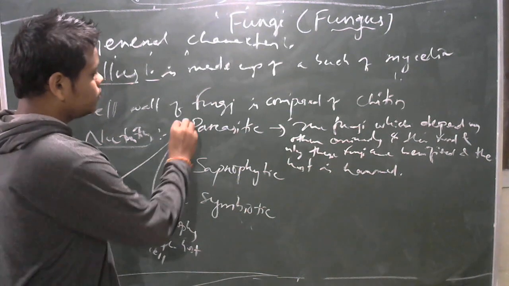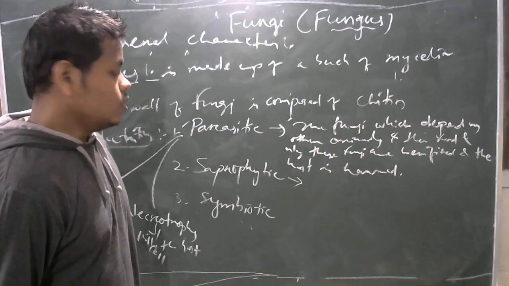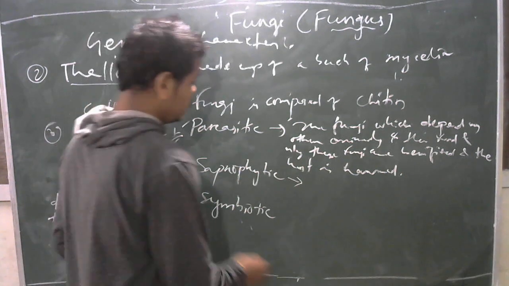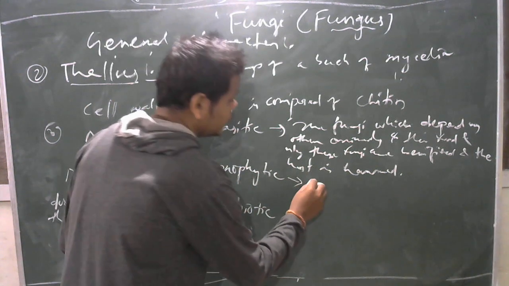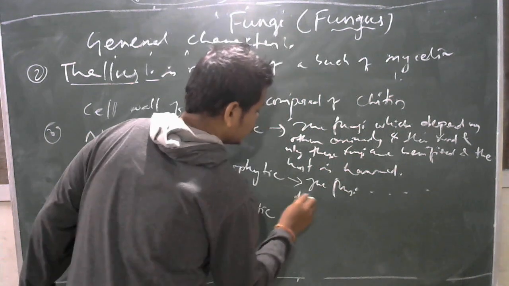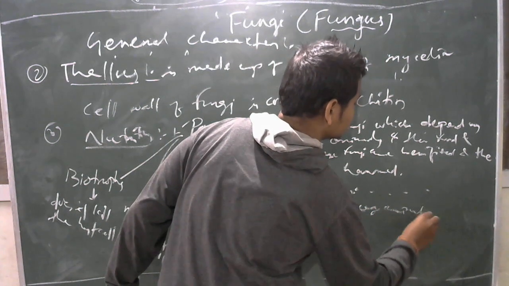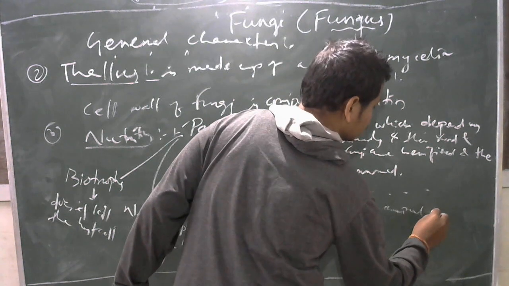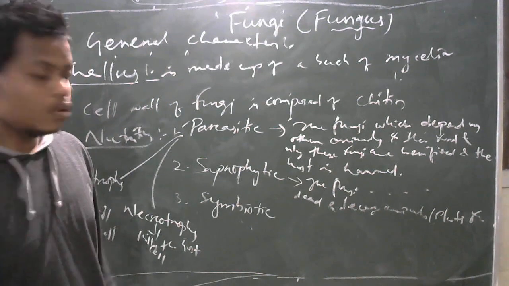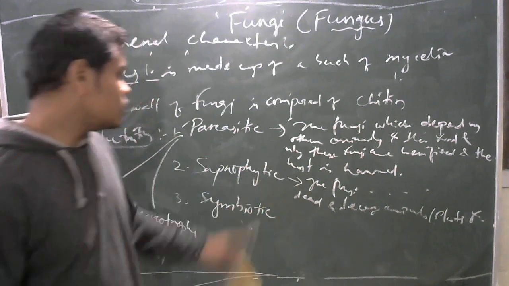Okay, parasitic fungi clear. Then saprophytic fungi: those fungi which depend upon dead and decaying animals or plants for their nutrition are called saprophytic fungi. They depend upon dead and decaying matter and not on living animals.